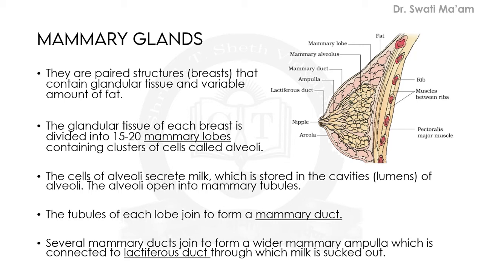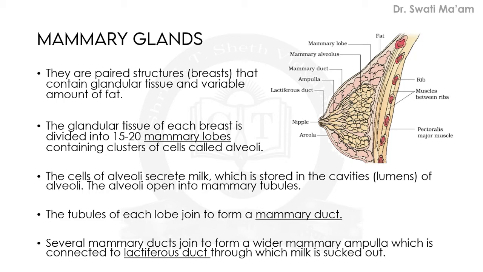So here many mammary lobes contain clusters of alveoli. In this diagram, this is one lobe, this is another lobe, another lobe. Almost 4 to 5 mammary lobes appear in this diagram. In each mammary lobe, clusters of alveoli are present. The cells of alveoli secrete milk, which is stored in the cavities. Cavities are the lumen of alveoli.